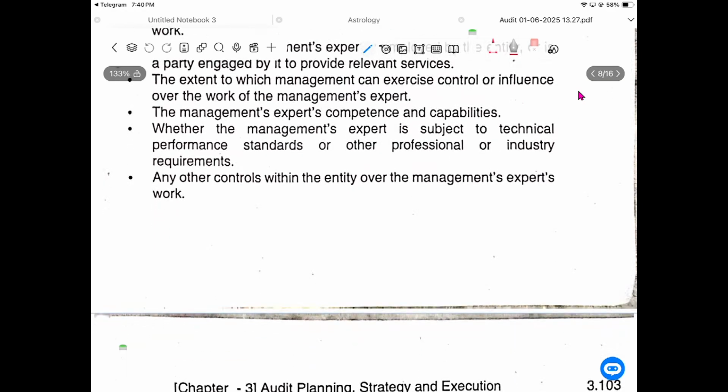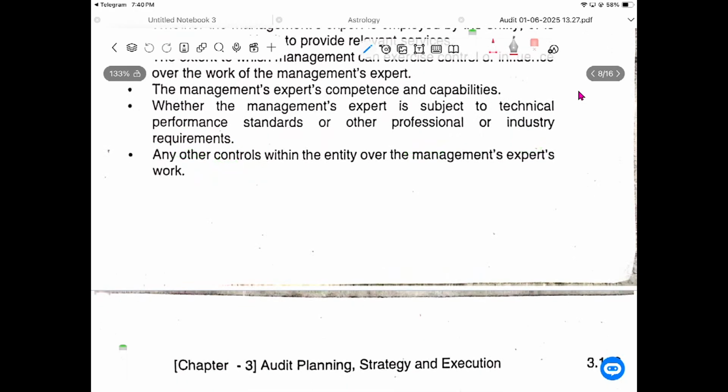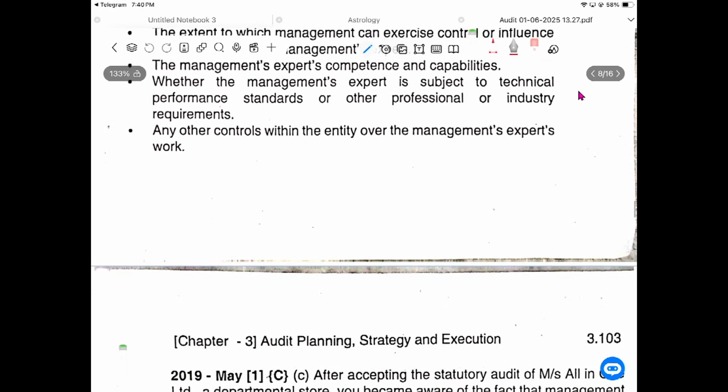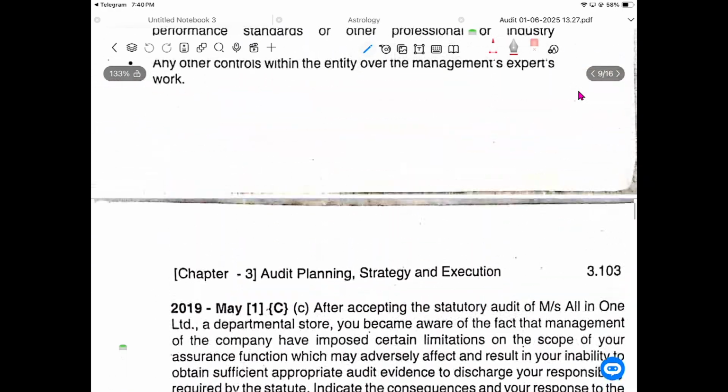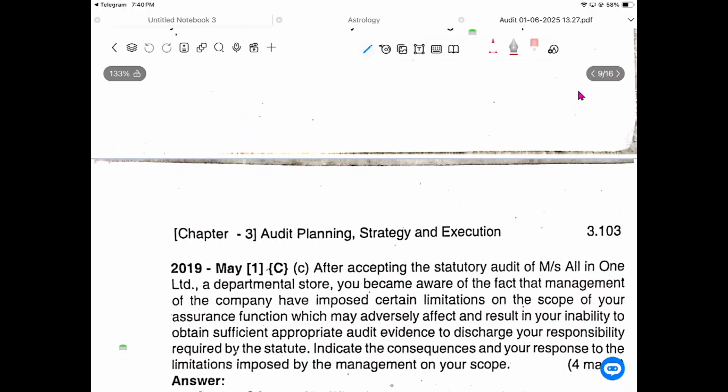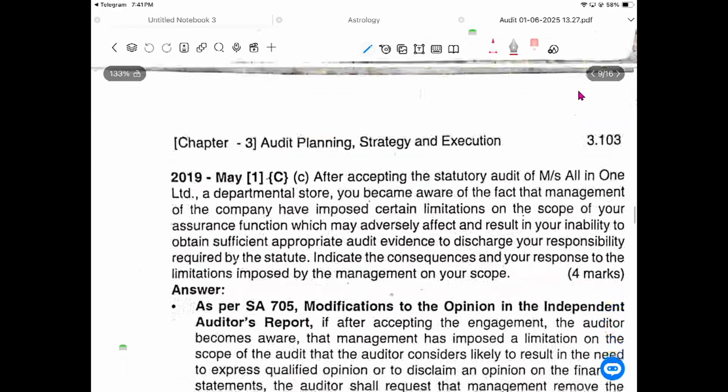Whether the management expert is subject to technical performance standards or professional industry standards. What standard is he using? Accounting standards, valuation standards, what is he using? The other controls within the entity over the management expert's work. What are the other controls he had? This also we need to check. Mostly we are enquiring of the management and the person who has done the work, how he is. So we are seeing his quality and his ethics before taking into consideration the work that has been done.